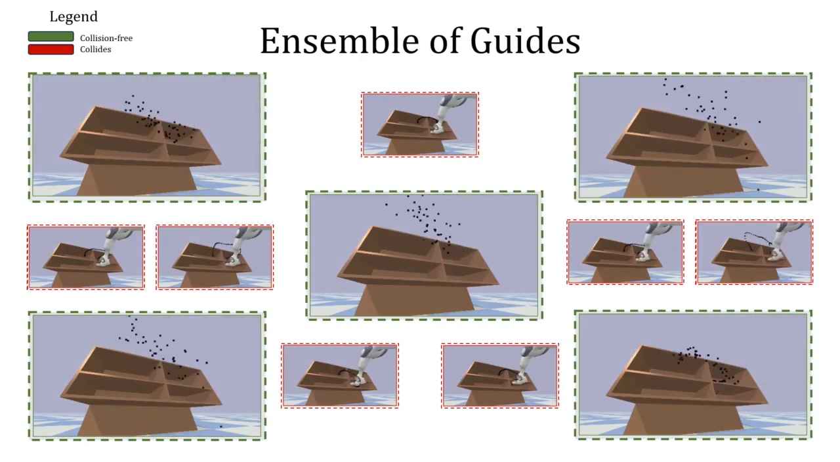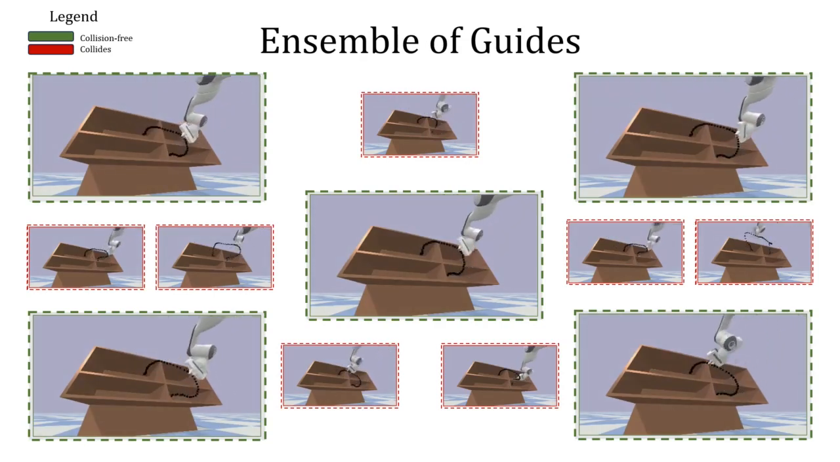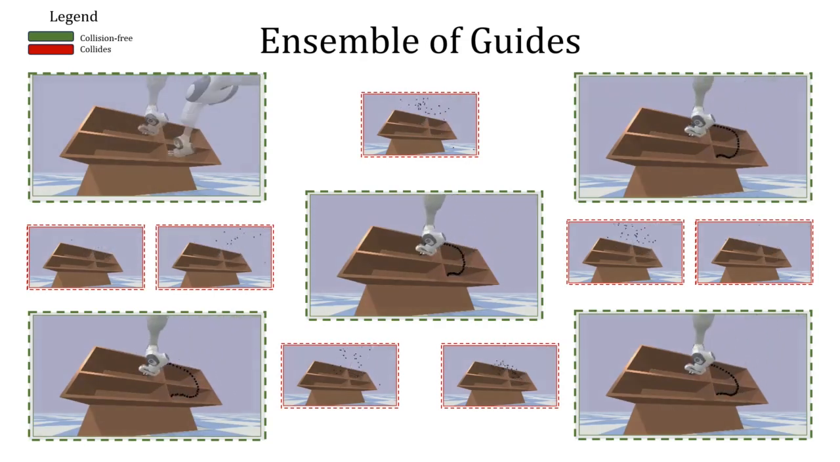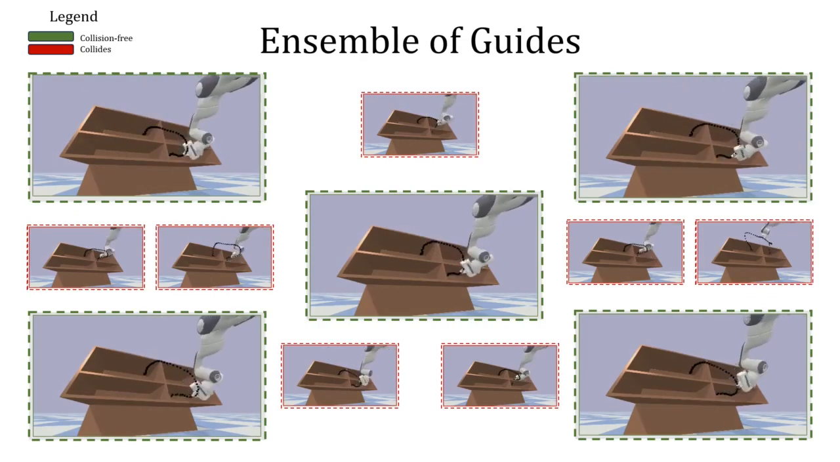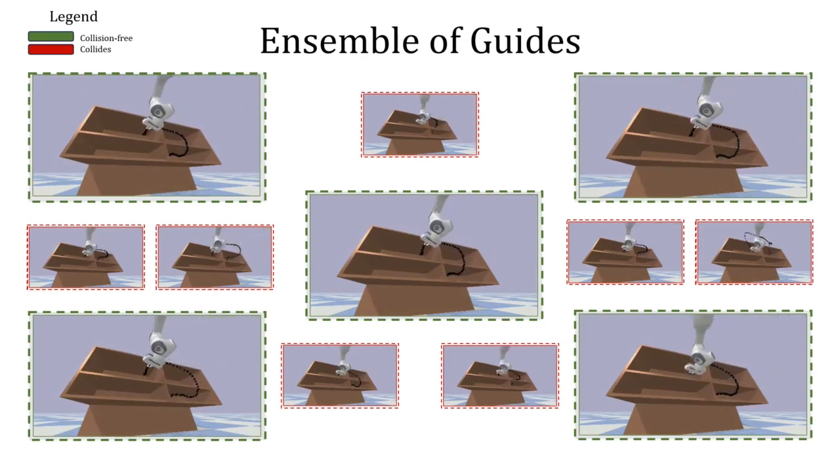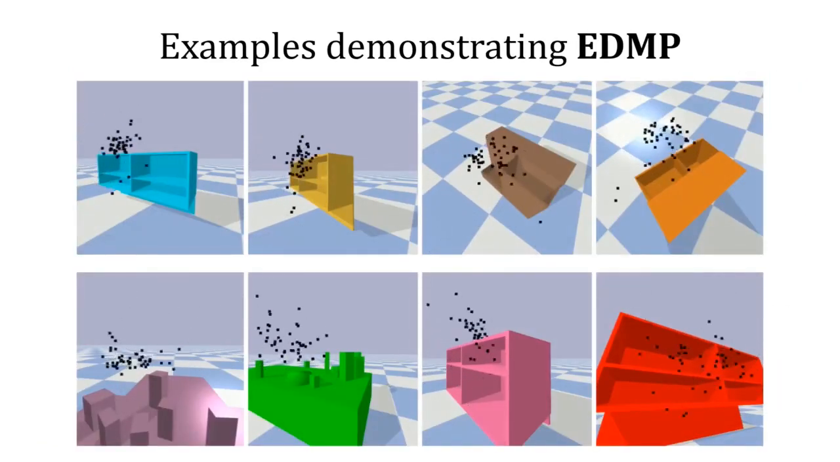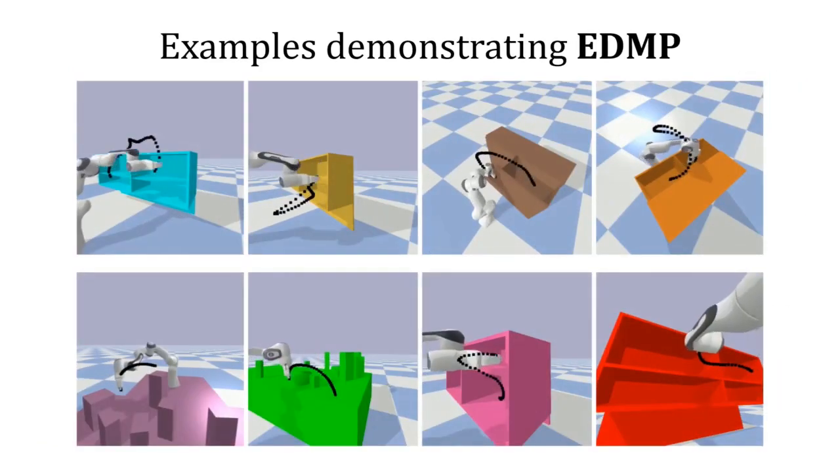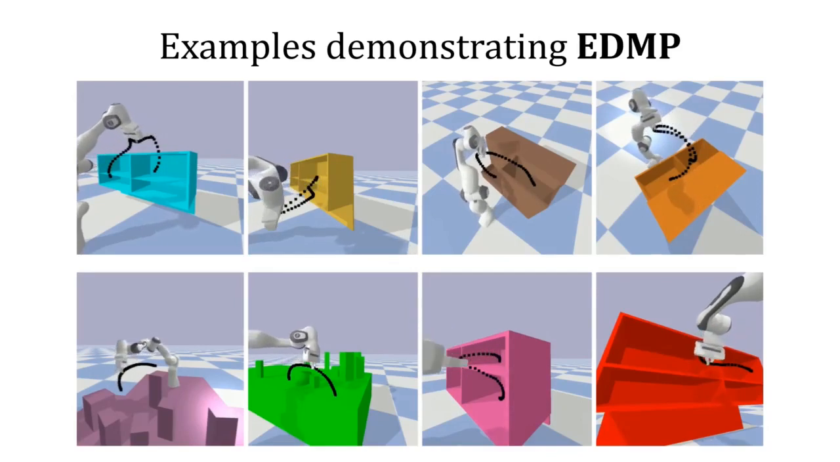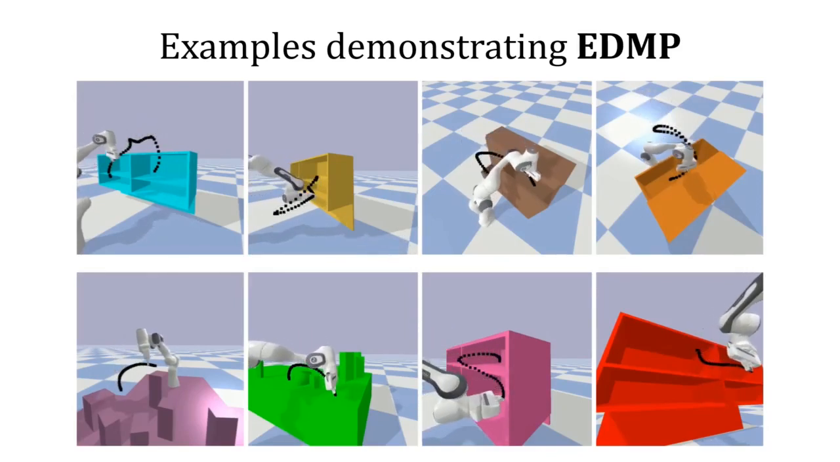without increasing computational time. In this slide, we can see 12 guides working in parallel, where the enlarged green boxes indicate collision-free trajectories and the red boxes indicate failed trajectories. During inference, we select the best among these 12. We show some examples of the scenes that are successfully solved using EDMP.